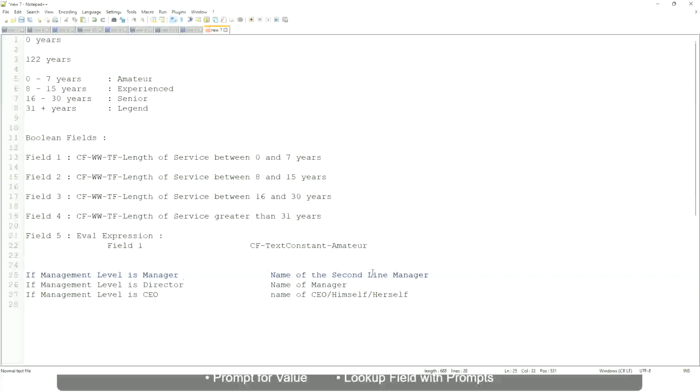So you have to select that field: manager's manager, level 02, etc. These are available fields. You have to select those and not hard code something like amateur, senior, or legend. So in this case, evaluate expression is a better fit.